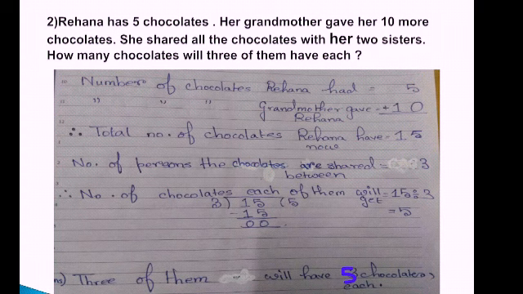Now you have to write the closing statement. So the closing statement is: 3 of them will have 5 chocolates each. Clear? Now let's move on to the next one.